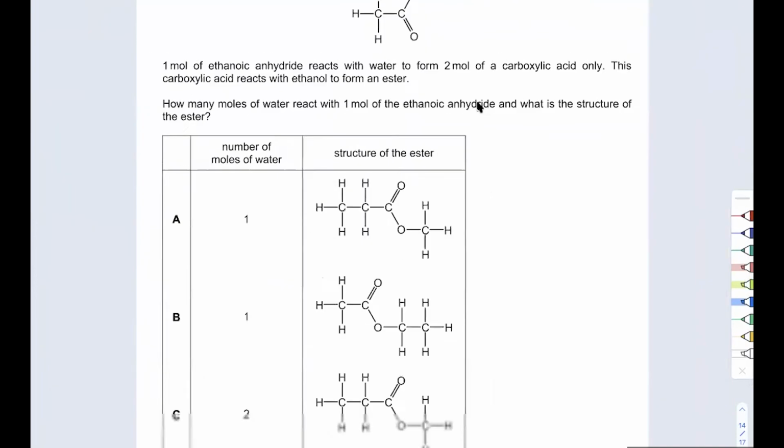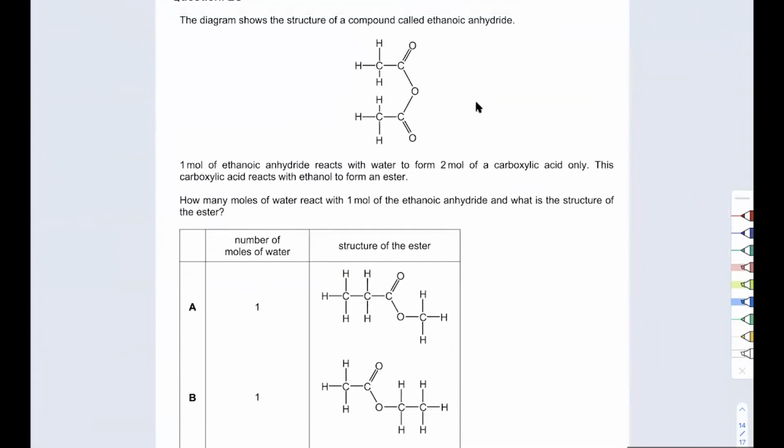1 mole of ethanoic anhydride reacts with water to form 2 moles of carboxylic acid only. Of course, because it will break down here. This carboxylic acid reacts with ethanol to form an ester. So what they did is they broke it here. So you're left with this thing. And then this reacts with ethanol. Okay. How many moles of water react with 1 mole of ethanoic anhydride, and what is the structure of the ester?